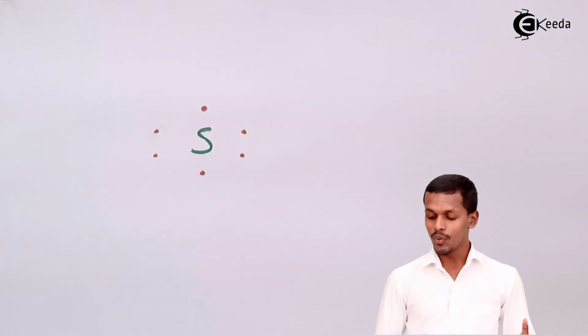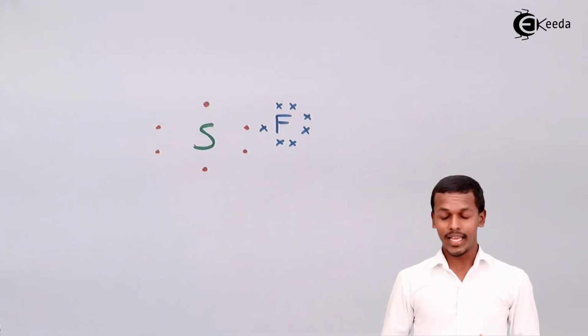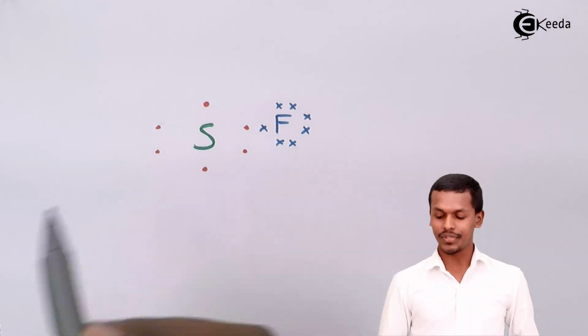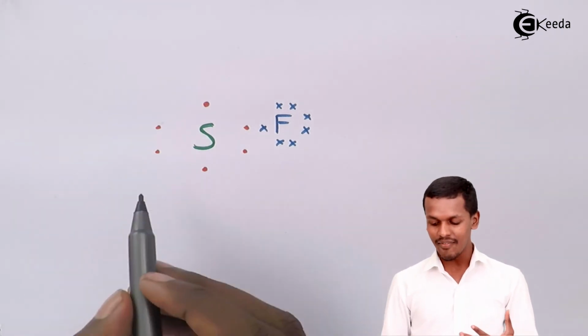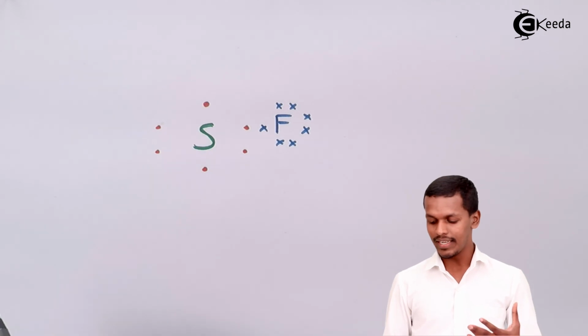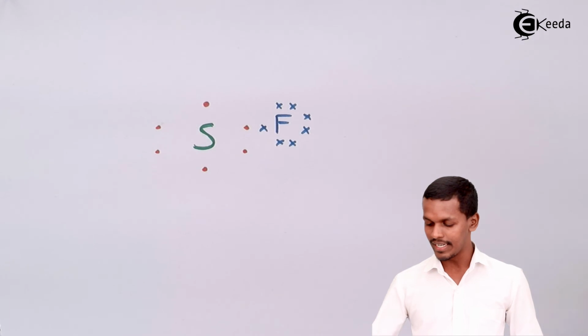I'm talking about the fluorine. Fluorine consists of 7 electrons in its outermost shell, and I am representing it with the cross. So here I am representing the electrons of the fluorine by the cross, so as to differentiate between these two, and that is how we could see that at every sulfur, basically 6 fluorine would be attached, and that is the reason that I am representing it in this way.